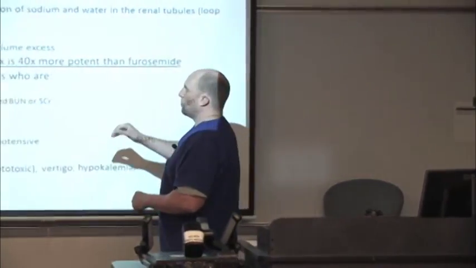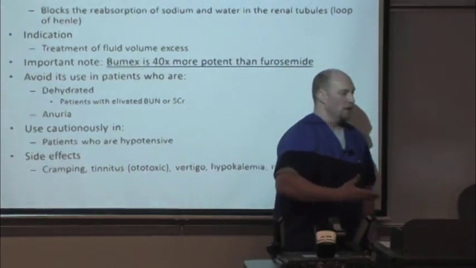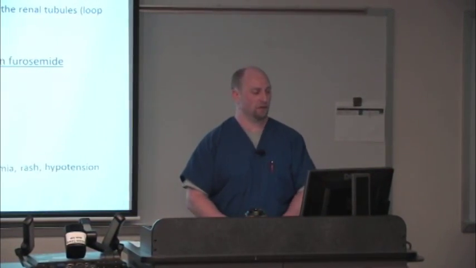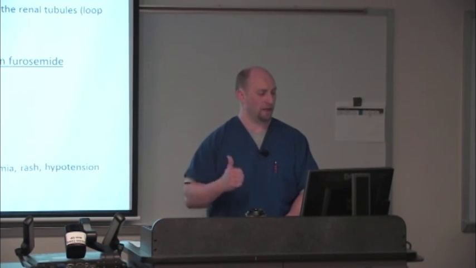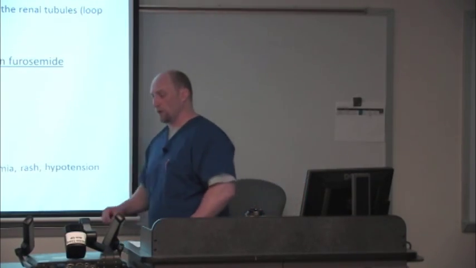So it's indicated only for patients who have excess water volume. In the example I was giving you, the patient said they gained 15 pounds over the past week. Well, I don't think the person's going to an all-you-can-eat buffet, Golden Corral, every single day, so it's probably not increased adipose tissue. It's probably all water weight. They're complaining about shortness of breath and increased swelling, edema, in their ankles. They need a diuretic, something that works specifically on that loop of Henle. So a little bit of caution behind it.